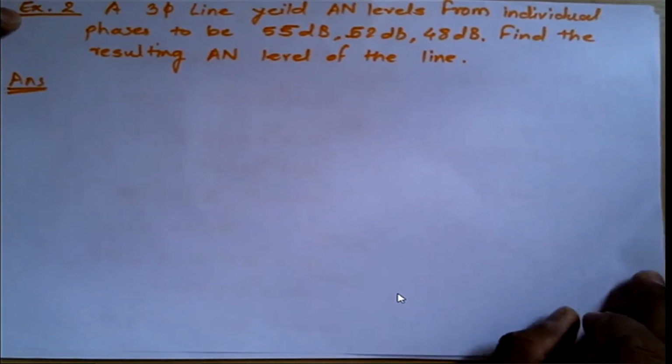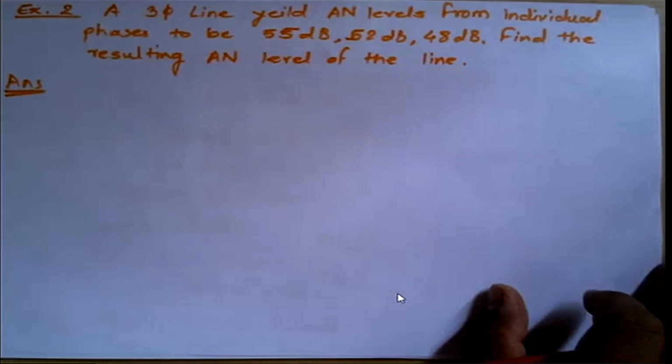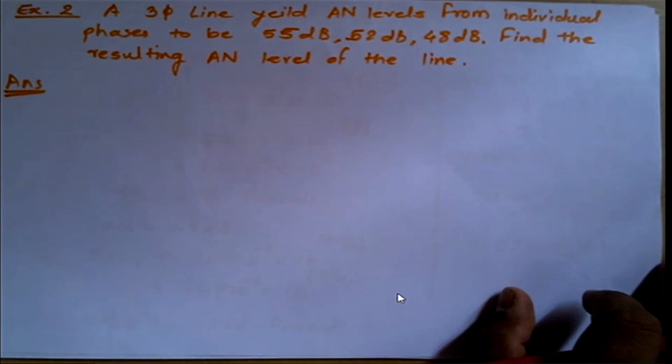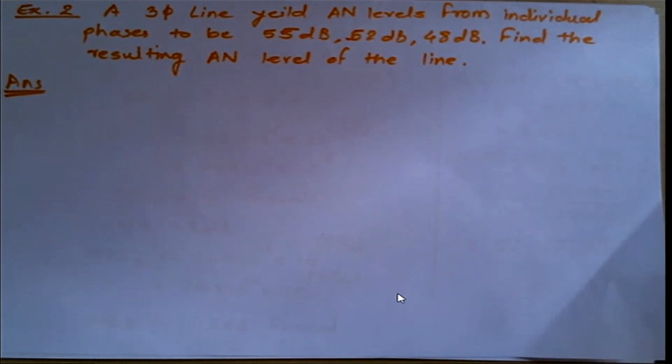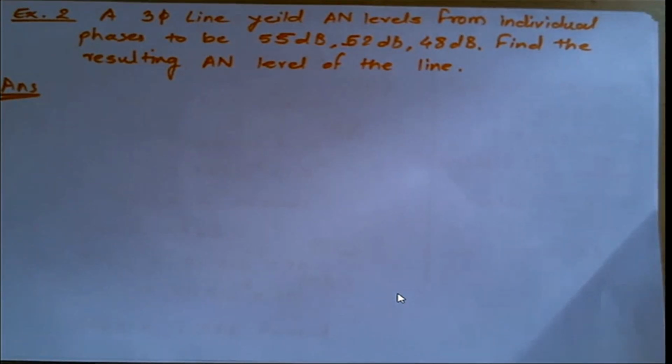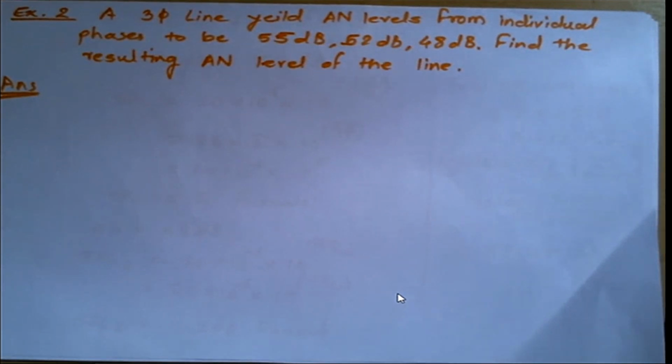Second example on audible noise. A three-phase line yields audible noise from individual phases to be 55 dB, 52 dB, 48 dB. Find the resultant audible noise of the line.